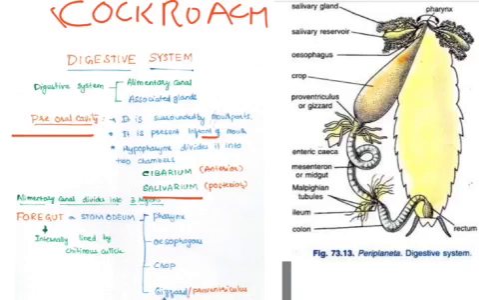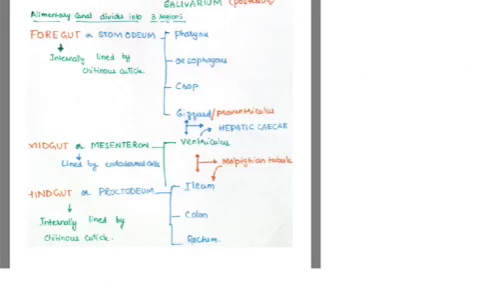Then the alimentary canal is divided into three regions: foregut, midgut, hindgut. The foregut is also called stomodium. The midgut is also called mesenteron. The hindgut is also called proctodium.